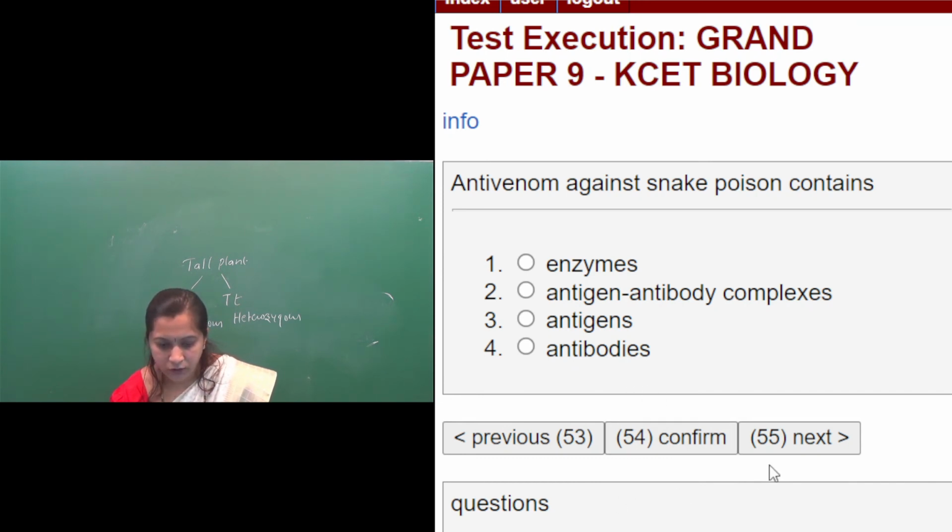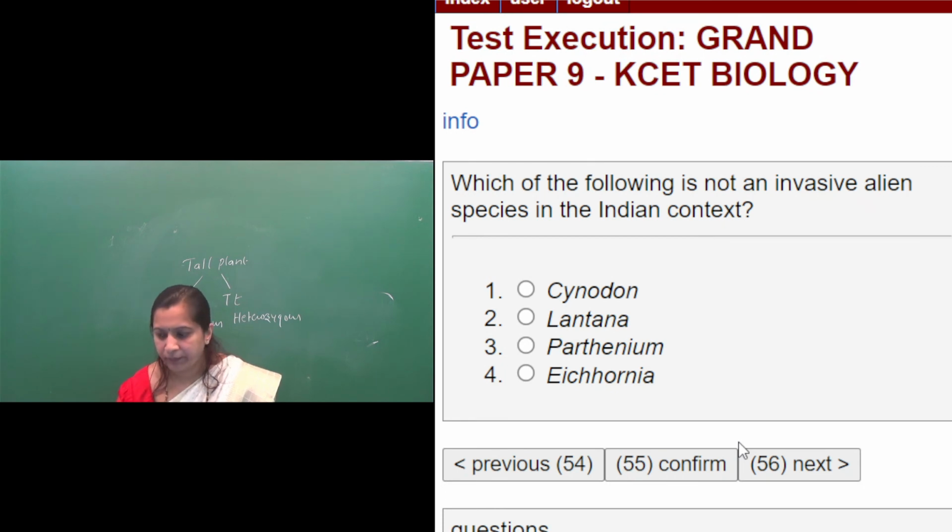Then we'll move on to the next question. Question number 55. Which of the following is not an invasive alien species in the Indian context? First option Cynodon, second option Lantana, third option Parthenium, fourth option Eichhornia. So what is the right option here? Invasive alien species are non-native species which, when introduced, because of the absence of natural predators, become invasive and cause the extinction of indigenous species.